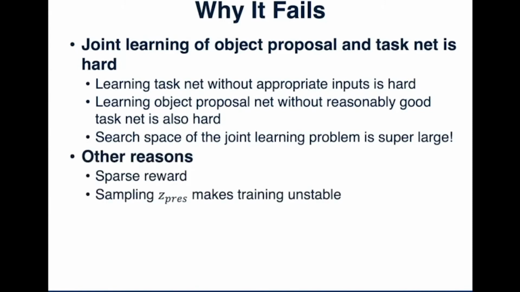And there are also other reasons. For example, the sparse reward problem. In the Pacman game, the agent will only get reward when it eats food. So the reward is pretty sparse in the whole process. And also, we need to sample the discrete random latent variable z-pres. The sampling process introduces a large variance and makes training unstable.